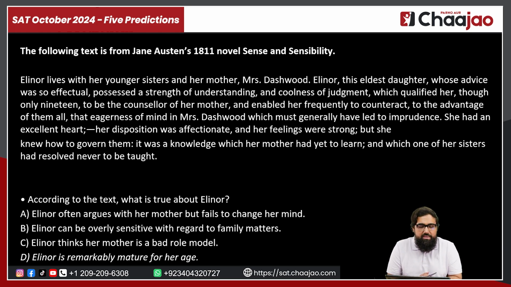Let's read what it says. The following text is from Jane Austen's 1811 novel Sense and Sensibility. Eleanor lives with her younger sisters and her mother, Mrs. Dashwood. Eleanor is the eldest daughter whose advice was so effectual, possessed a strength of understanding and coolness of judgment which qualified her, though only 19, to be the counselor of her mother. So she was very intelligent. Although she was 19, what she said made a lot of sense, and that is why she was counseling her mother. So regardless of the age, she was very intelligent